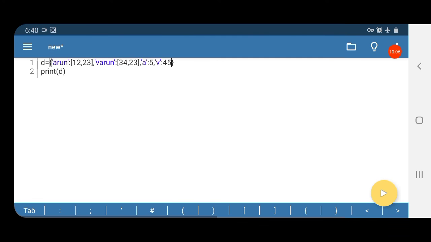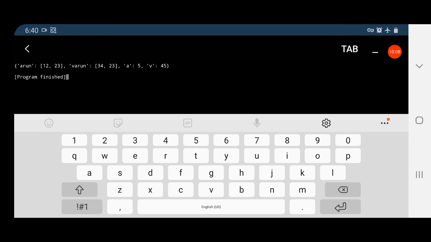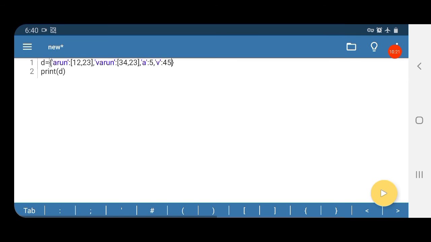Here it is the same, but when we print it again and again, the order of the key value pairs usually changes. It does not remain in the same order. So these dictionaries are called unordered sets and mutable because their values can be changed.